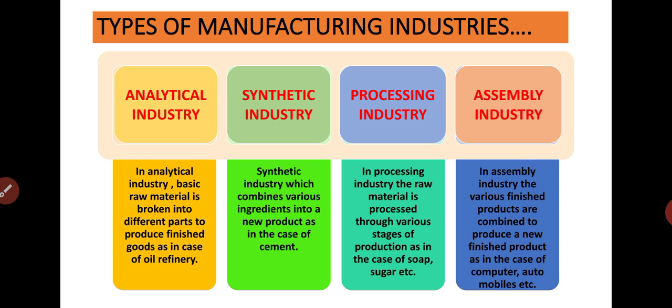Next we are coming to synthetic industries. Synthetic, when the name comes to our mind, what comes? Synthetic means synthetic clothes. Okay, a variety of clothes are mixed together to make a single clothing. That is a single type of product. Synthetic is the same. Synthetic industry combines various ingredients into a new product.